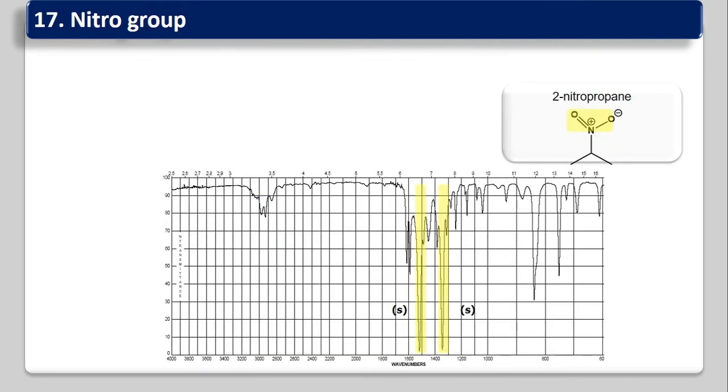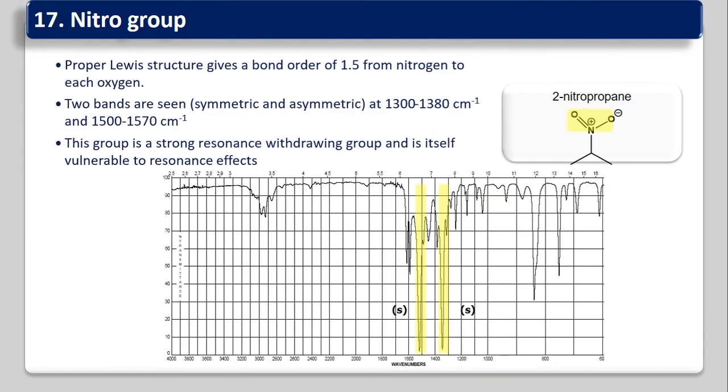Now we will learn about the nitro group. The proper Lewis structure gives a bond order of 1.5 from nitrogen to each oxygen because of resonance. Because of the resonance, the bond order is less, that is 1.5. Two bands are seen, symmetric and asymmetric, around 1300 to 1380 cm⁻¹ and 1500 to 1570 cm⁻¹. So these are the two bands for the nitro group.